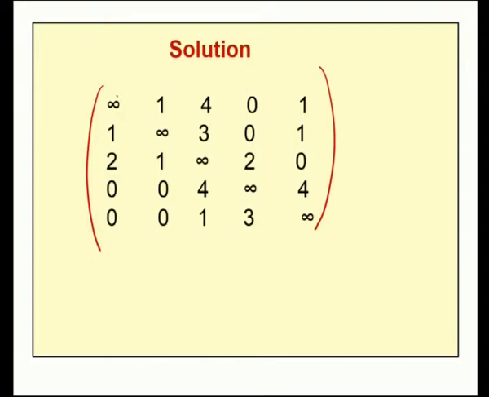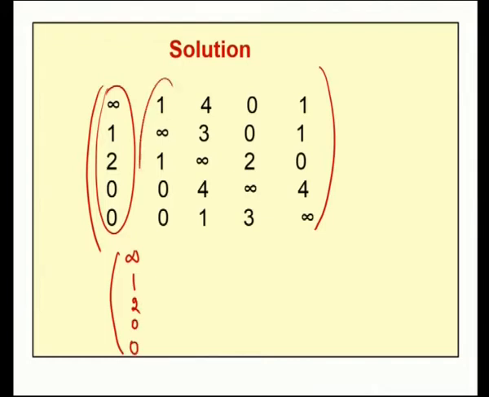Now, if we consider the first column, in the first column the minimum element is 0, subtract that 0 from each and every entry. Therefore, we will get the same values: infinity 1 2 0 0. Now, do the same thing for the second column. In the second column the least value is 0. By subtracting 0 from each and every entry of that column, again we will get the same column, which is 1 infinity 1 0 0.